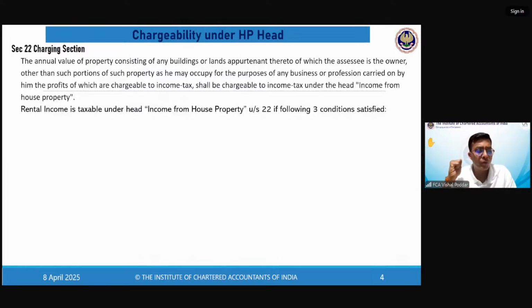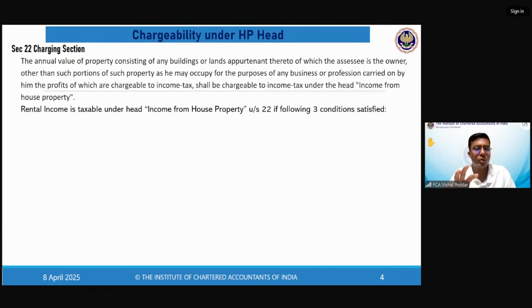See, if the law would have used the word rent, what is charged under this head, rental income, the problem would have been if you are earning something which is named something else. Like for rent, you have many other options to use. You can use hire charges, you can use occupancy charges, you can say usage charges. So they did not want to fall in those disputes that whether usage charges will be rent or not, whether occupancy charges will be rent or not. They simply use a generic word, annual value.